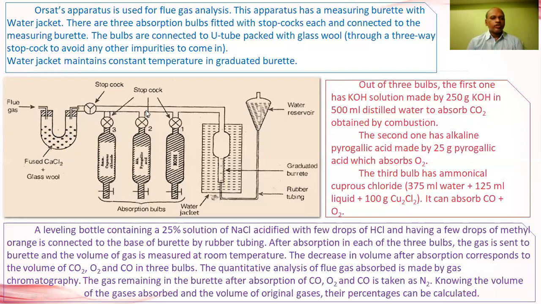Then they are passed through these three absorption tubes. After absorption of carbon dioxide, oxygen, and carbon monoxide, the remaining gas is passed into the burette. After absorption in each of the three bulbs, the gas is sent to the burette and the volume of gas is measured at room temperature. Due to the absorption, the volume decreases, which corresponds to carbon dioxide, oxygen, and carbon monoxide in the three bulbs.